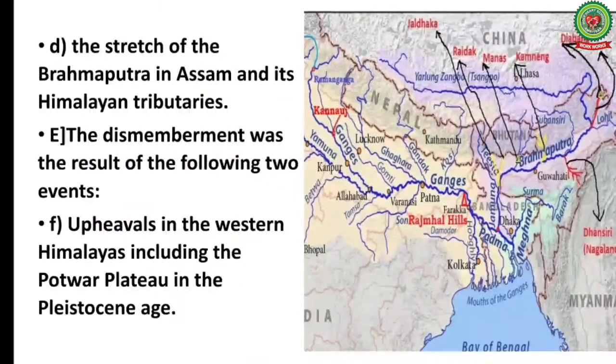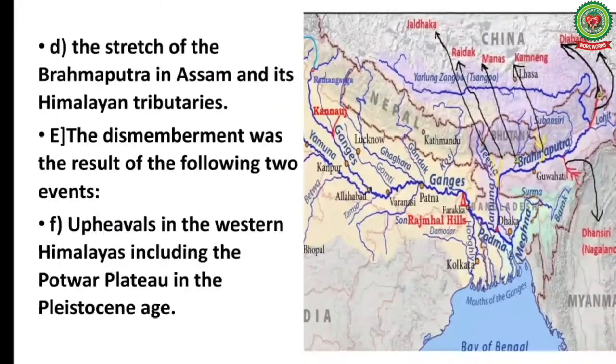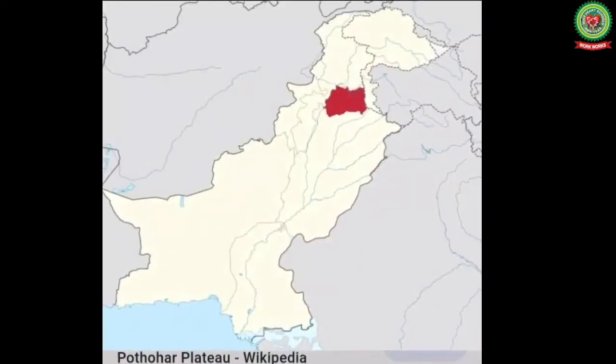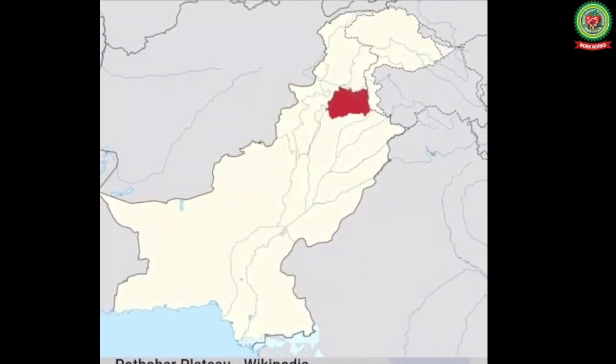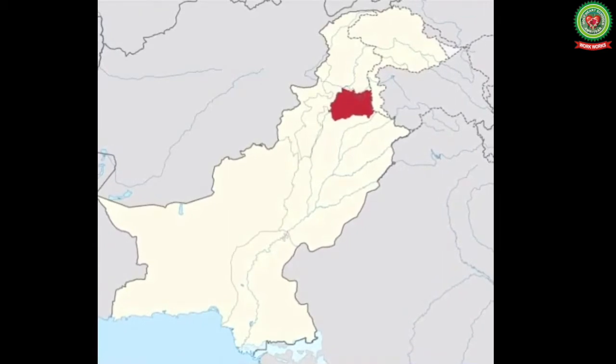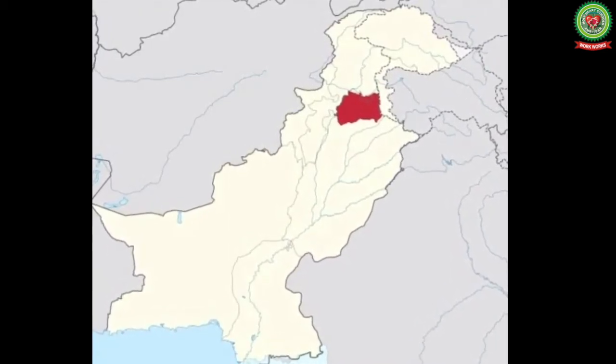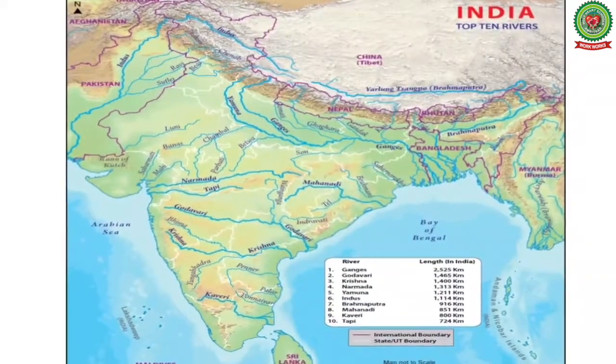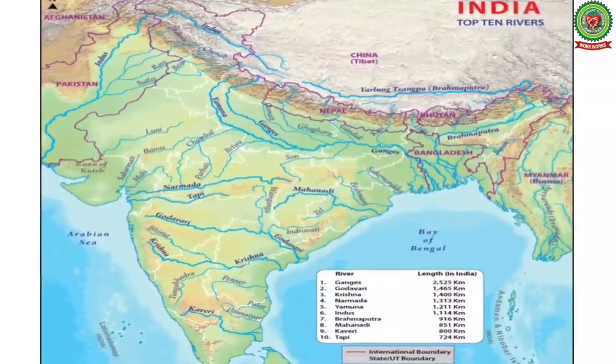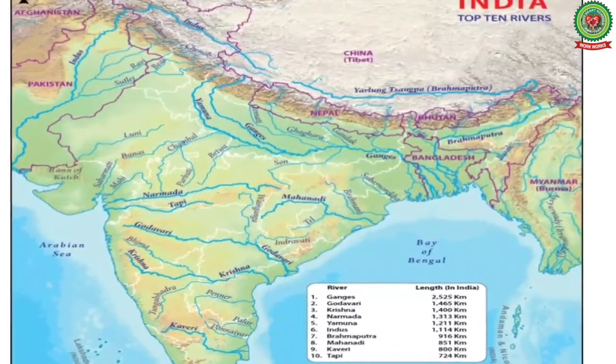The dismemberment was the result of two events. Firstly, upheavals of the western Himalayan, including the Potwar Plateau of Pakistan in the Pleistocene age, and headward erosion by the tributaries of Indo-Brahma river.